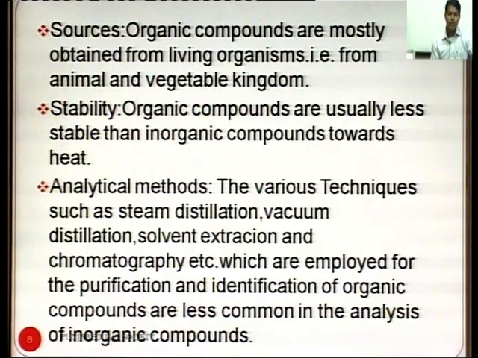Organic compounds are usually less stable than inorganic compounds towards heat. Analytical method. The various techniques used such as steam distillation, vacuum distillation, solvent extraction and chromatography etc., which are employed for the purification and identification of organic compounds, are less common in analysis of inorganic compounds.